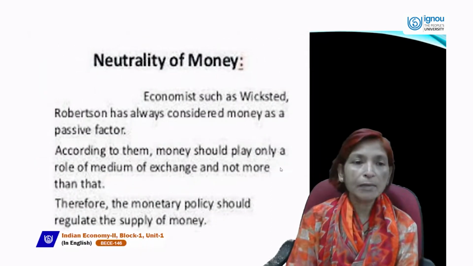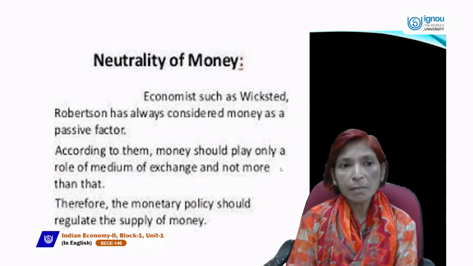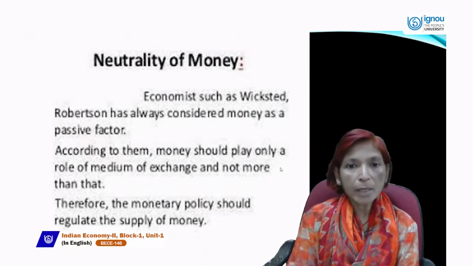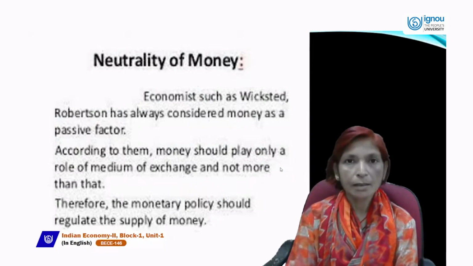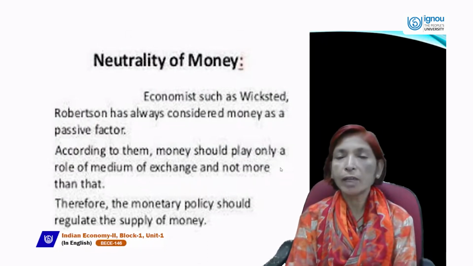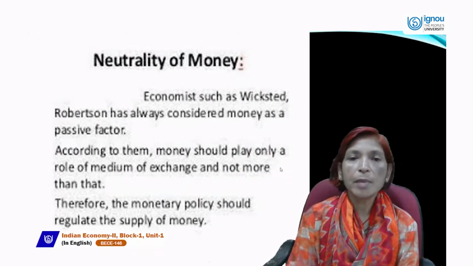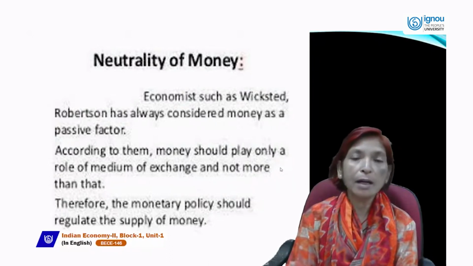Next main objective is neutrality of money. Neutrality of money means that money remains neutral. Economics researchers Wicksteed and Robertson always considered money as a passive factor, as in classical economics, in which Irving Fisher also considered that price remains constant and cannot influence anything, but may be influenced by others.